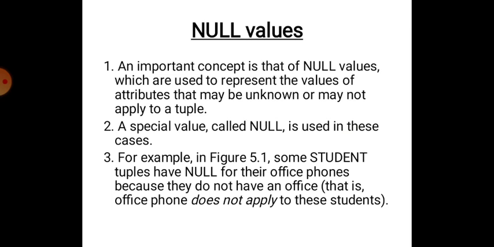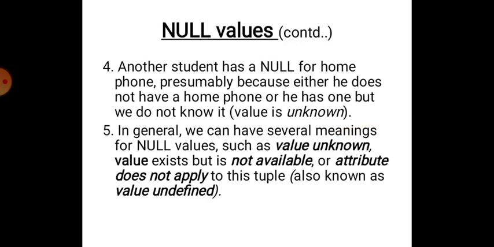Point number 3. For example, in figure 5.1, there is a table that you have studied in the previous class. Some student tuples have null for their office phones because they do not have an office. That is, the office phone does not apply to these students. Point number 4. Another student has null for home phone, presumably because either he does not have a home phone or he has one but we do not know it. That is, the value is unknown.